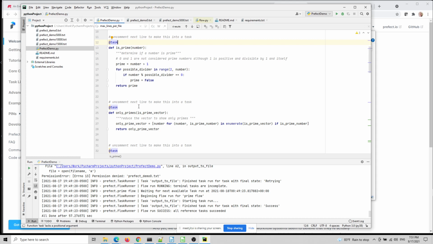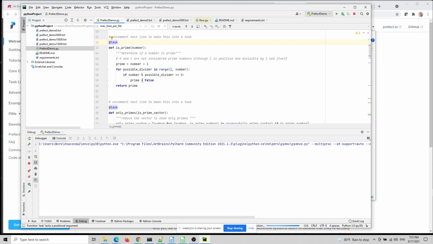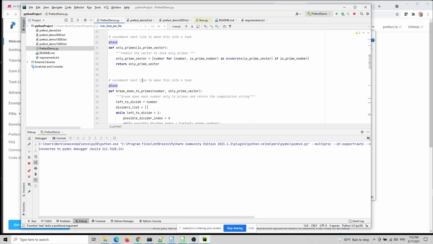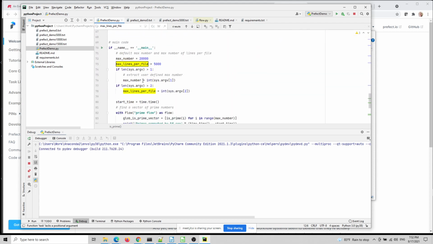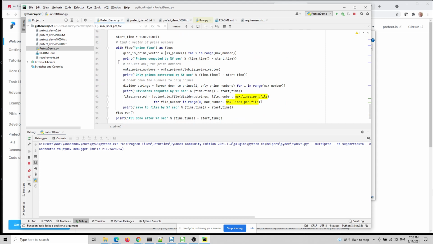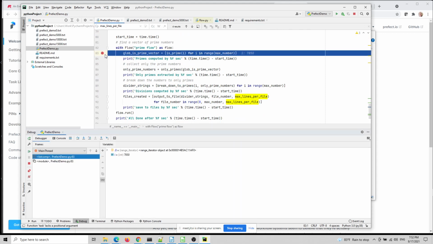It knows which task has to be computed before other tasks. So I'm going to run it in debug mode again, just to show you the output, how things are different. And I am going to stop here.